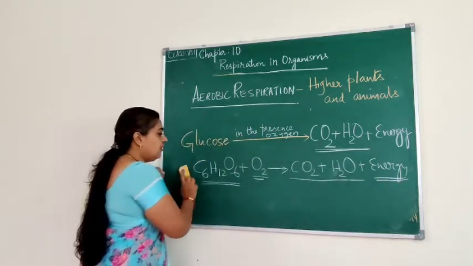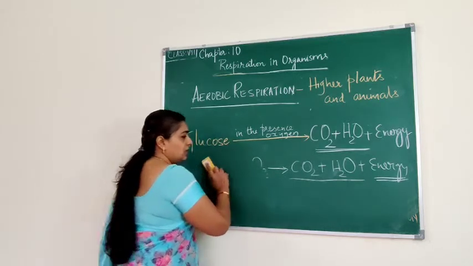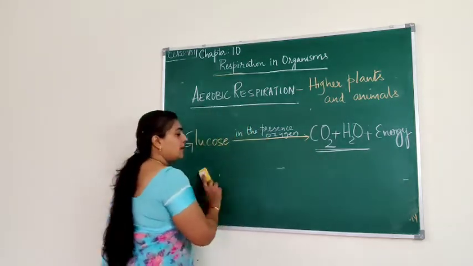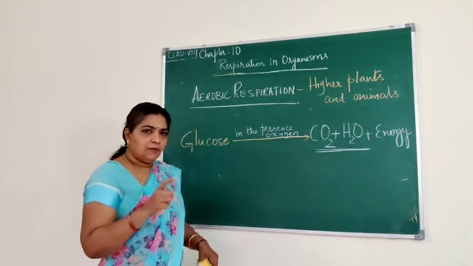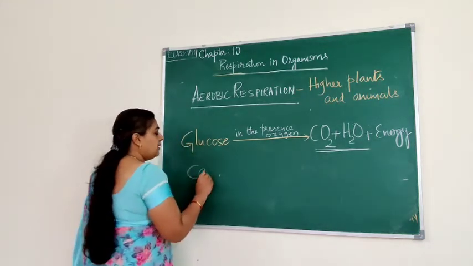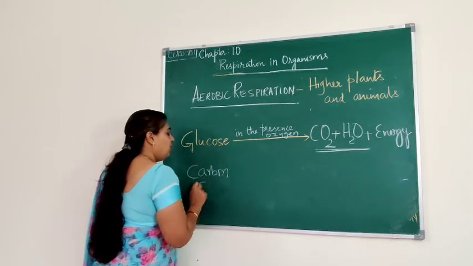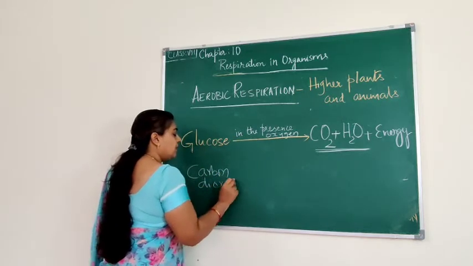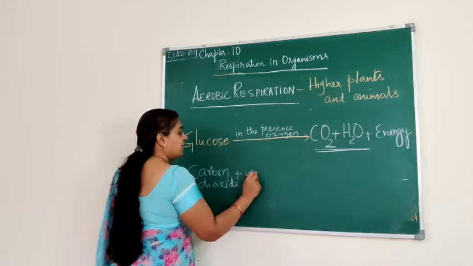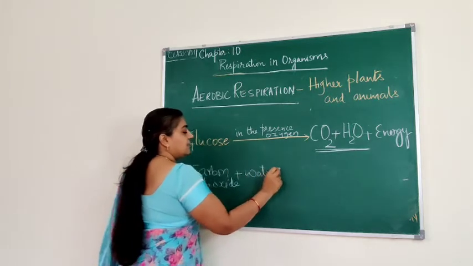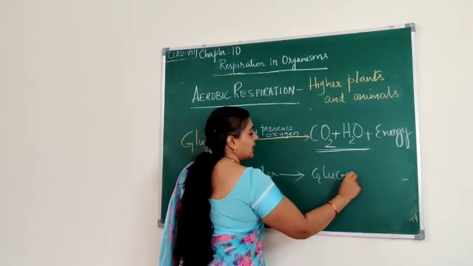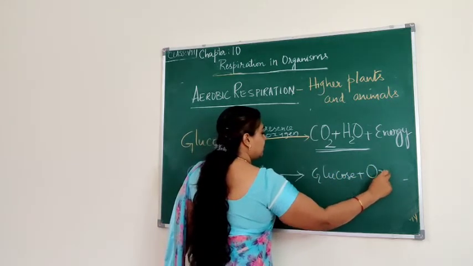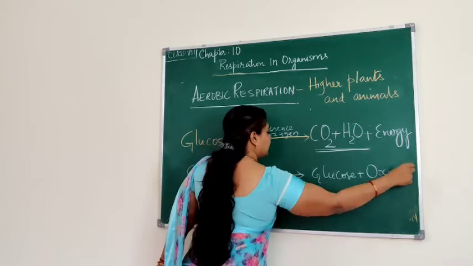Do you remember this reaction? Does anything come to your mind? Anywhere you have learned this equation? Somewhere else we have learned that carbon dioxide and water are combined to form glucose, and oxygen is released.